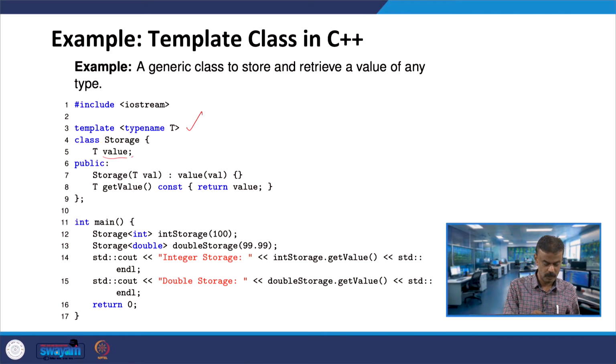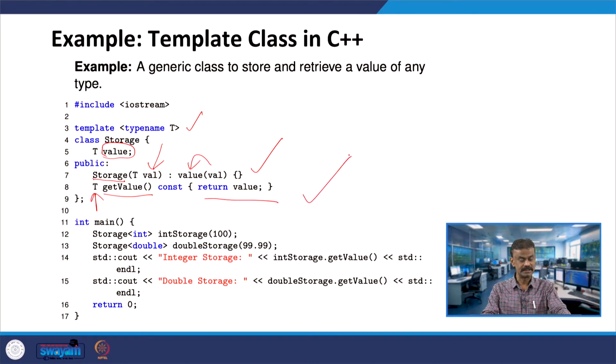You have one member data value whose data type is T, and here I have a constructor Storage. When I am creating an object, you have to pass the value. Assume that if it is an integer, throughout the T should be integer. Whatever you are passing will be copied into value. This is the parameterized constructor, and you have one member function getValue whose return type is T and it is returning value. So, this is class Storage.